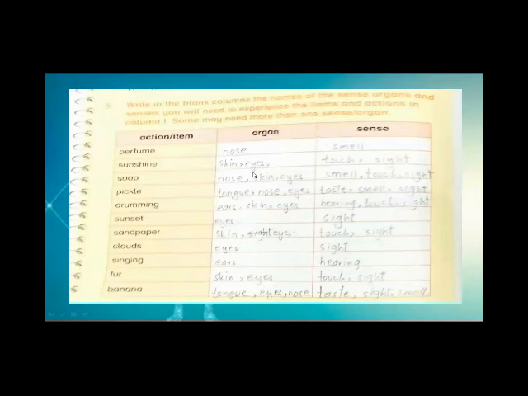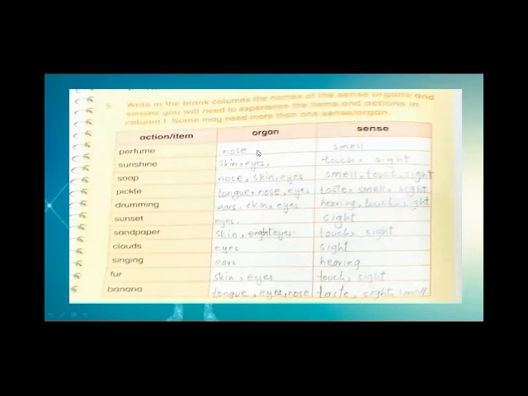In the organ column, you will write just the name of the organ. Nose, skin, eyes. You can write more than one organ in this. Take the screenshot of this slide. Tongue, nose, eyes, ear, skin, eyes. You can write the name of the organ in this column, and in the second column you will write the name of the senses.